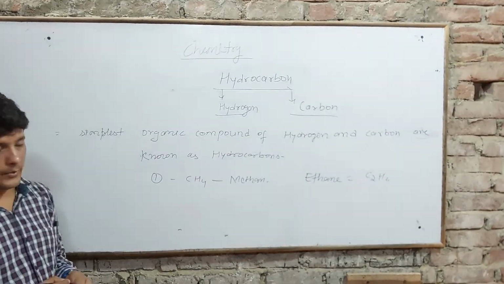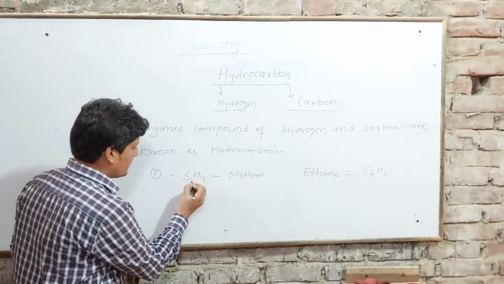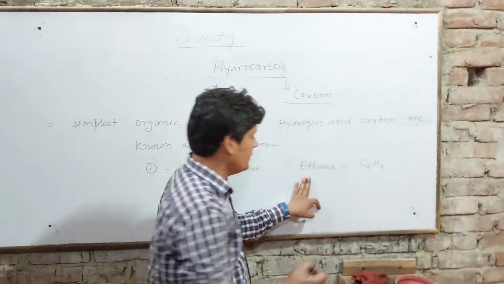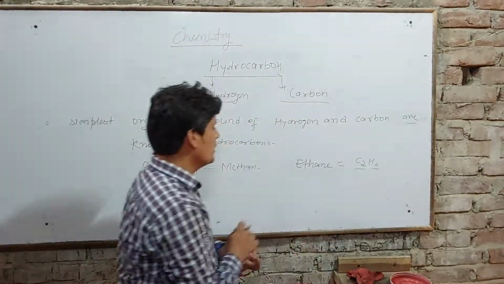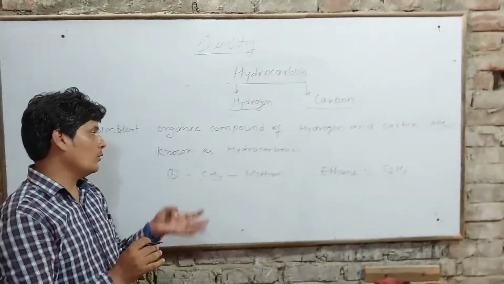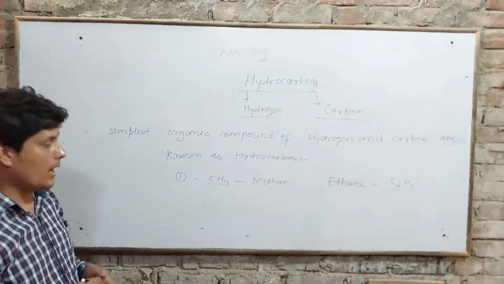In these examples, we can see that methane and ethane are both made up of carbon and hydrogen. So these are compounds of hydrogen and carbon. So we can say that hydrocarbons are compounds of hydrogen and carbon.